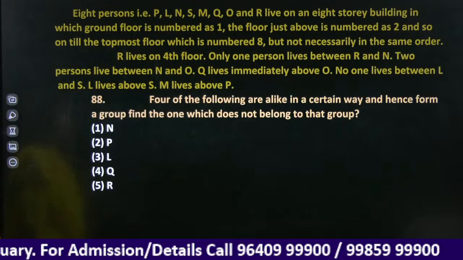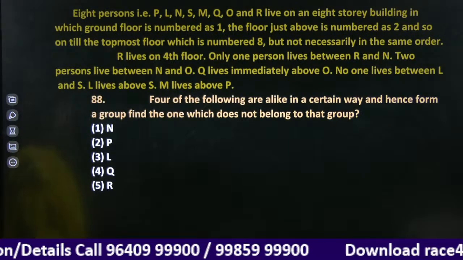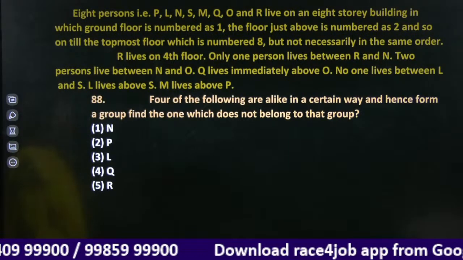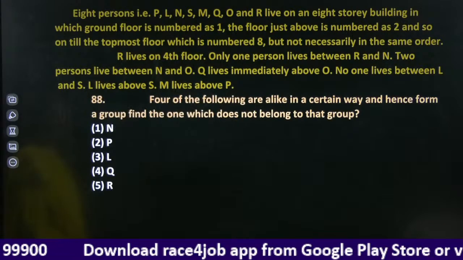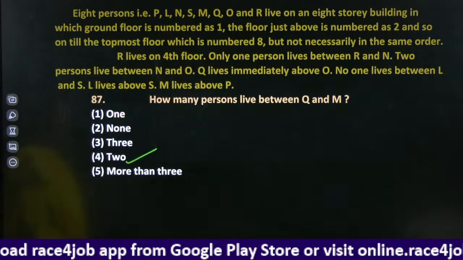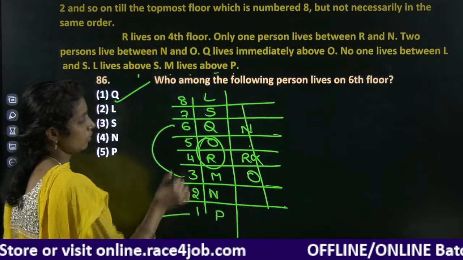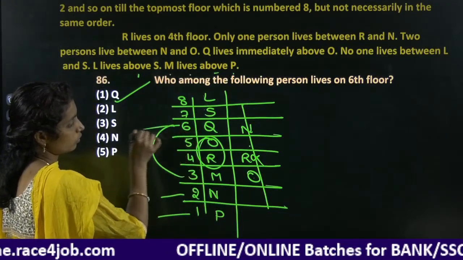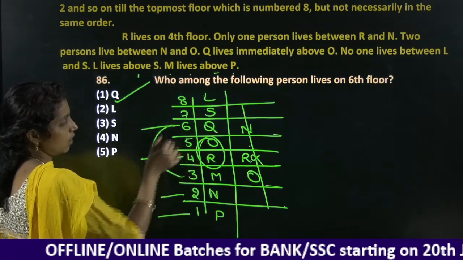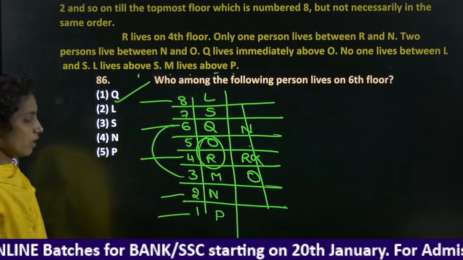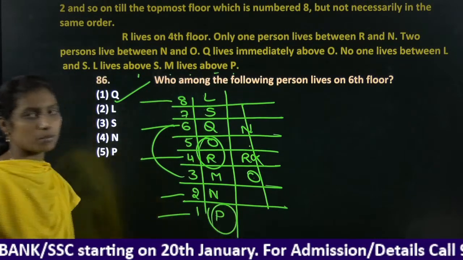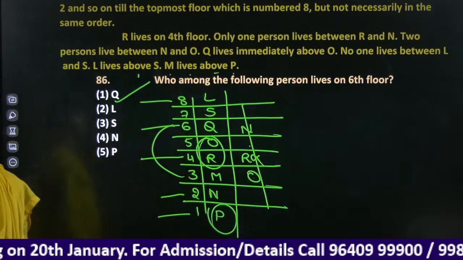4 of the following 5 are alike in certain way and hence form a group. Then find the one which does not belong to that group. N, P, L, Q, R. Except P, remaining all are in an even numbered position.